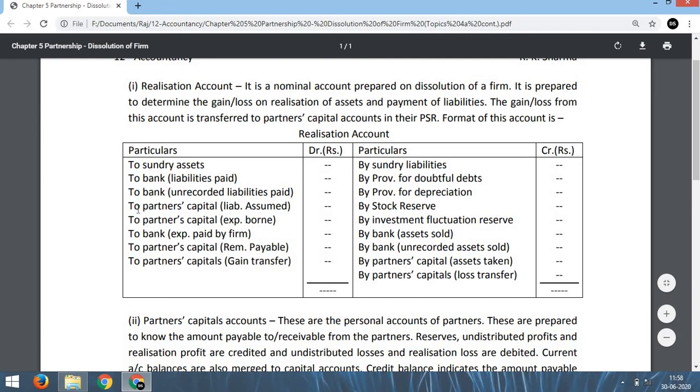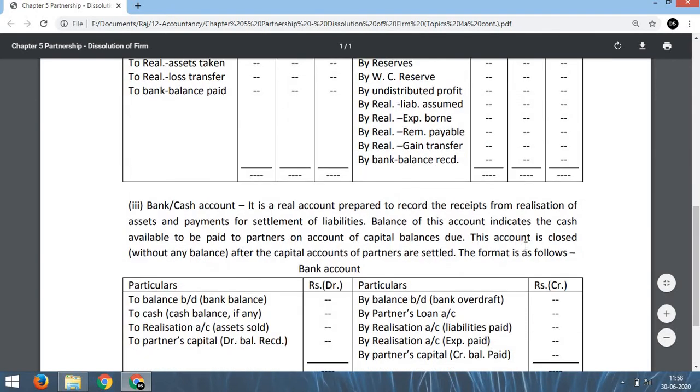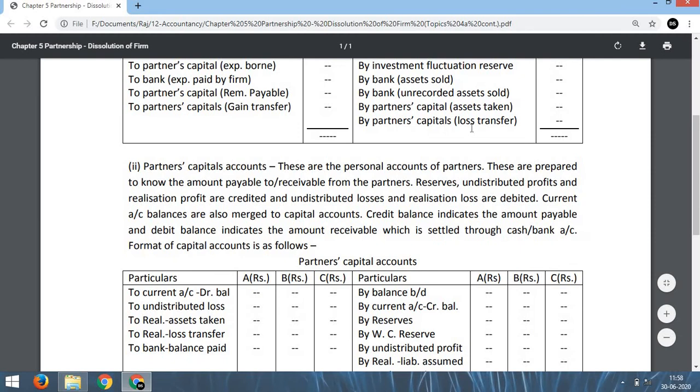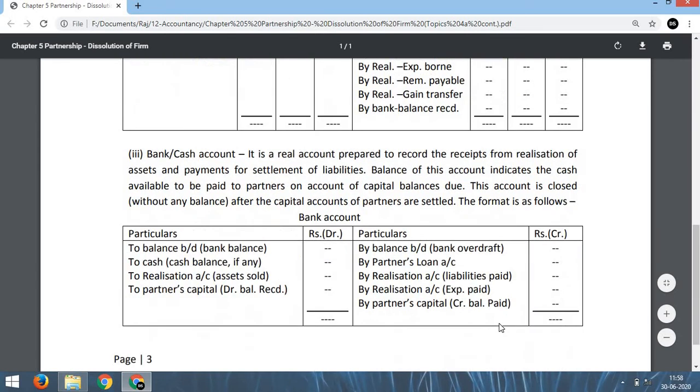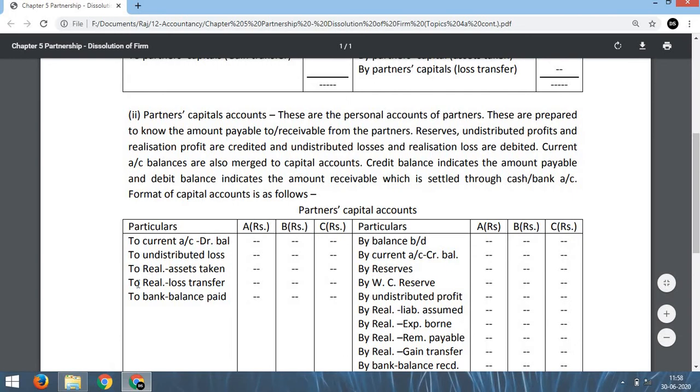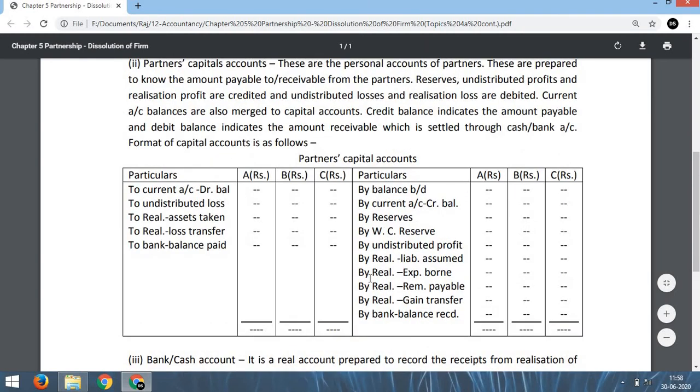So whatever we are writing here as to capital, to capital, to capital, the same thing should be written in the capital account as by realization, by realization, by realization. Similarly, if a partner had agreed to take some asset, then we write here by partner's capital account, asset taken in realization account, and that is to be debited to partner's capital account here, to realization account, asset taken over. Now after passing all the entries, after writing all the entries in capital account, we have to balance this account, these 3 columns and these 3 columns.